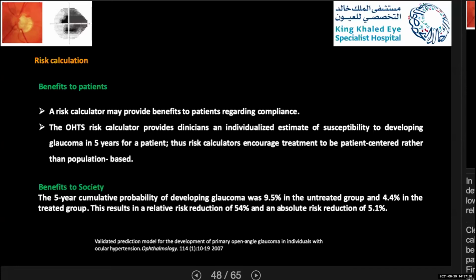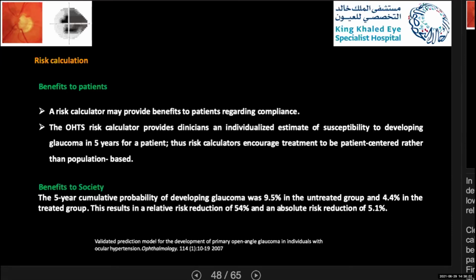Also, the 5 years cumulative probability of developing glaucoma was 9.5 in the untreated group and 4.4 in the treated group in the ocular hypertension treatment study. And this results in a relative risk reduction of 54% and absolute risk reduction of 5.1. And this is a good number.